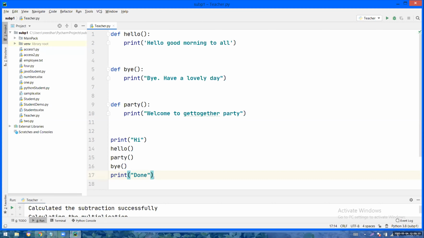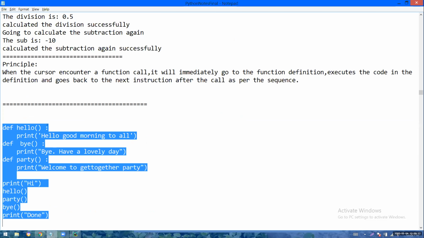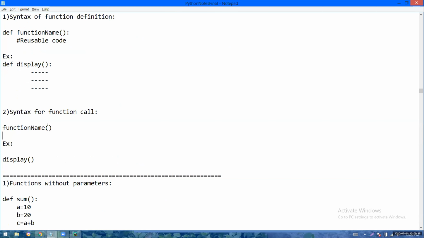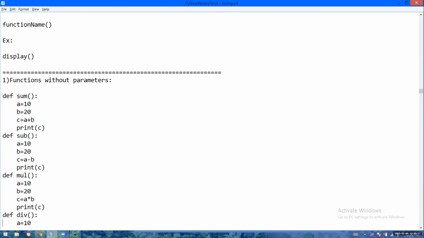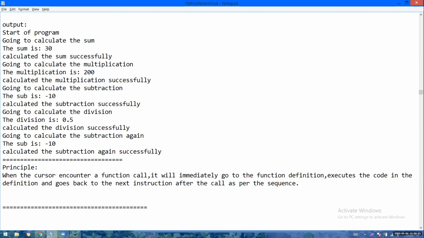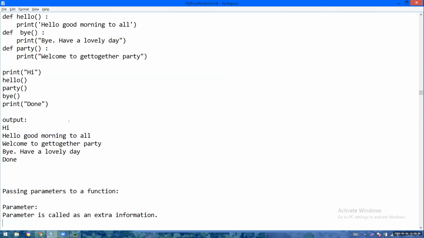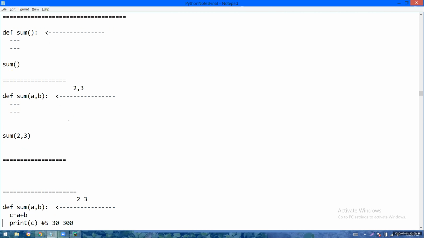Okay, fine. But see, there is one problem in this definition. This definition is not at all good. Why, do you know? See, however many times I call the definition, it can after all add only 10 and 20. Yes or no? This is called hard coding. You fixed the values like that. So this is not at all good. I want a definition to be very, very flexible. Whatever I want, the definition should be capable of adding them. So how can I manage that?